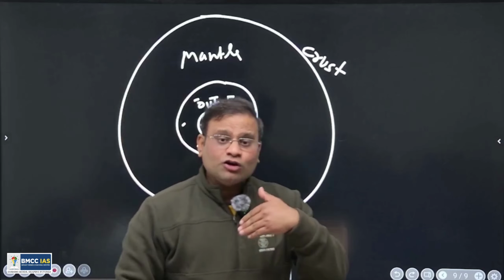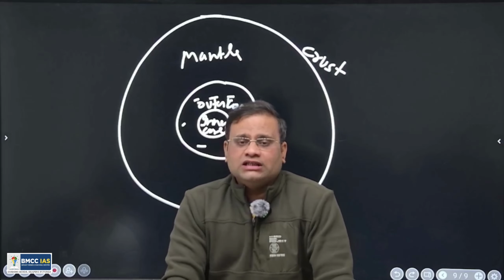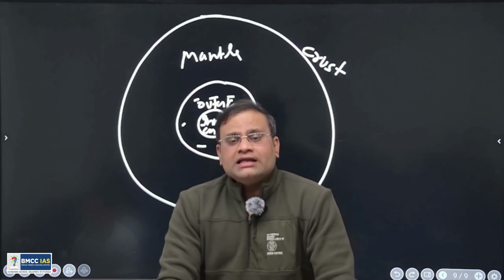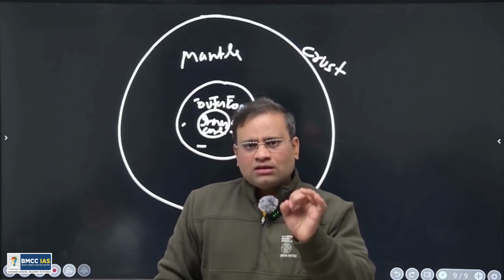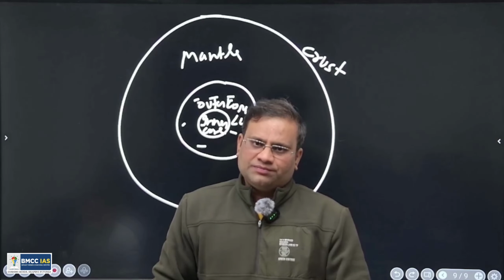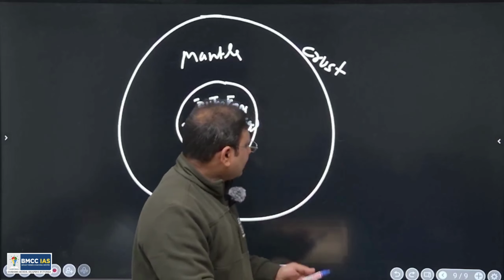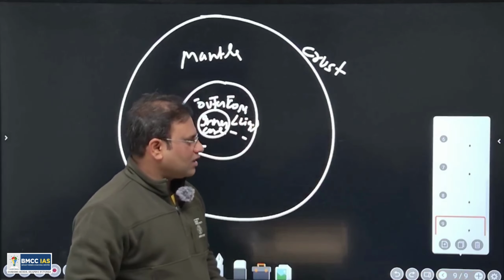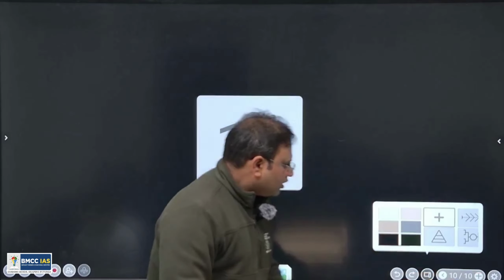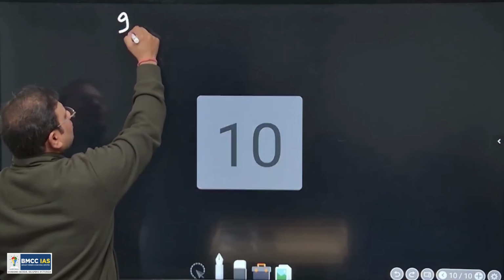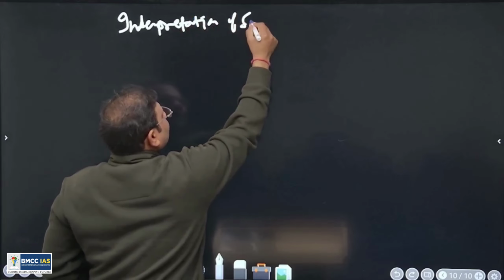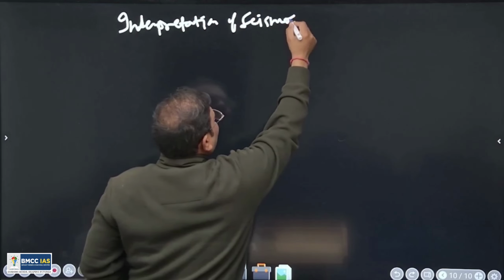Now how we can conclusively say that it is liquid in state? Outer core is liquid in state by analyzing the pattern of our seismic waves. So just for a while, let's interpret the readings of the seismogram. So here I am writing interpretation of seismograph.